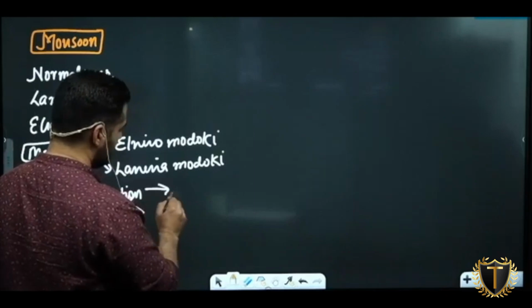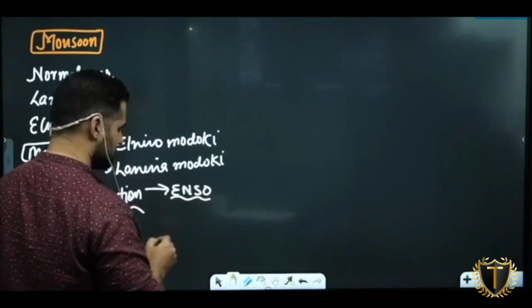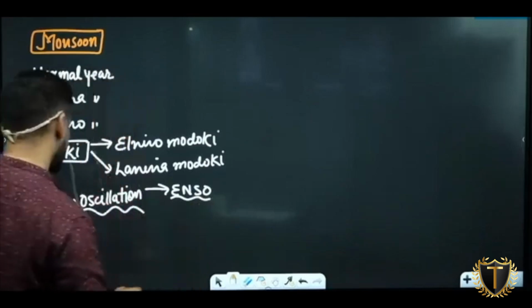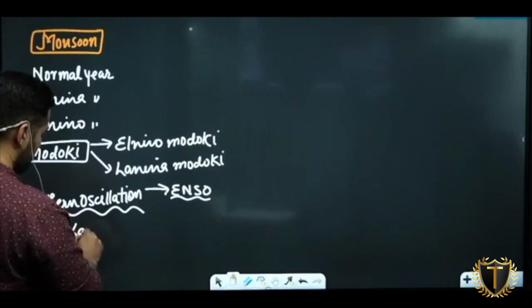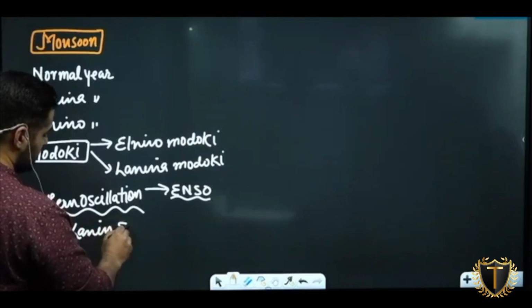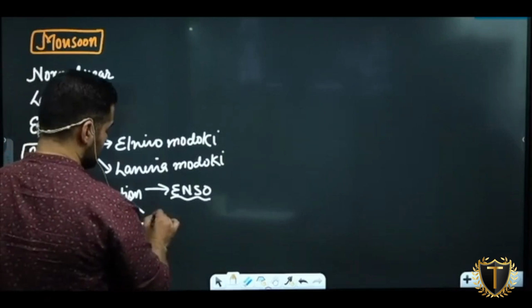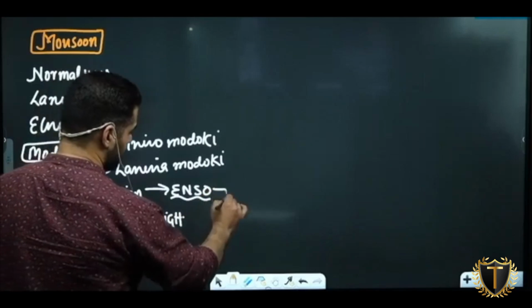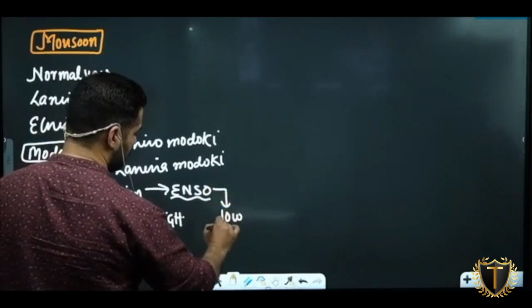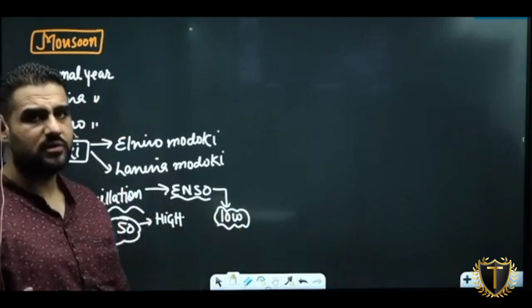You will remember there will be ENSO, El Nino Southern Oscillation. You're going to remember two things. When it will be La Nina Southern Oscillation, it is high. ENSO is low. Just remember these terms for now. I will discuss the whole phenomena with you.